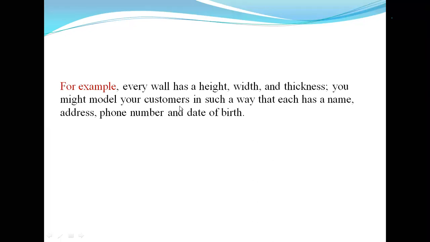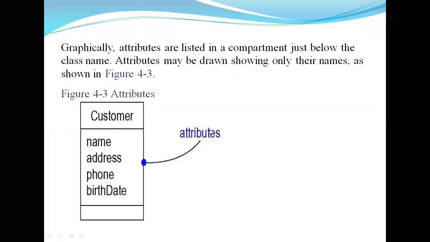Any customer, banking customer, ATM customer or library customer, has a name, address, phone number, and date of birth. So every class has some attributes, which represent properties of that particular class.